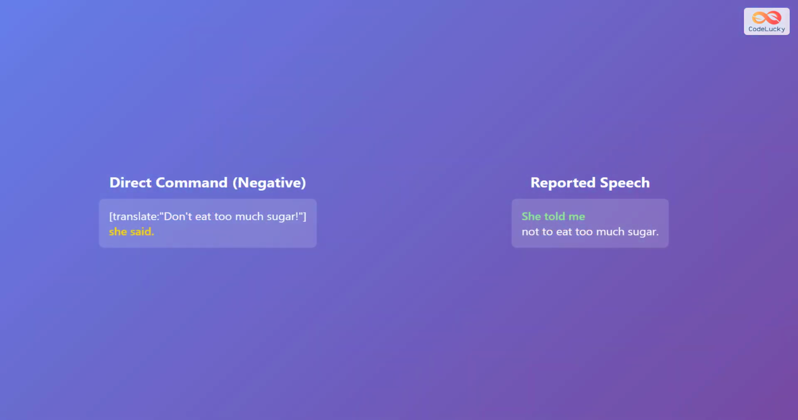For longer negative commands like "Don't eat too much sugar!" she said, it reports as "she told me not to eat too much sugar." The entire verb phrase after "not to" remains the same. Keep the full meaning but restructure with "not to" infinitive.